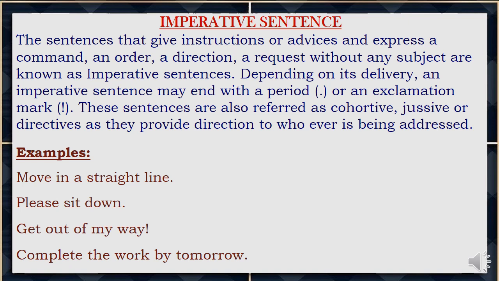Imperative sentence. The sentences that give instructions or advice and express a command, an order, a direction, a request without any subject are known as imperative sentences. Depending on its delivery, an imperative sentence may end with a period, that is known as a full stop, or an exclamation mark. These sentences are also referred to as cohortative, disjunctive, or directives, as they provide direction to whoever is being addressed.